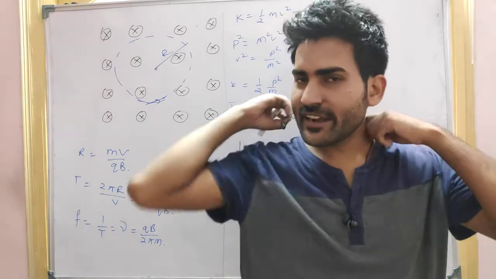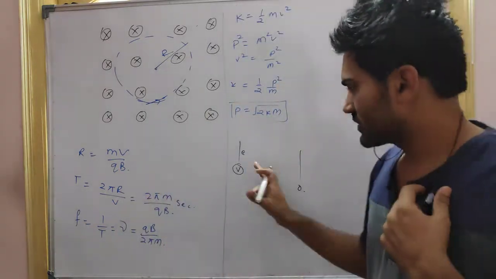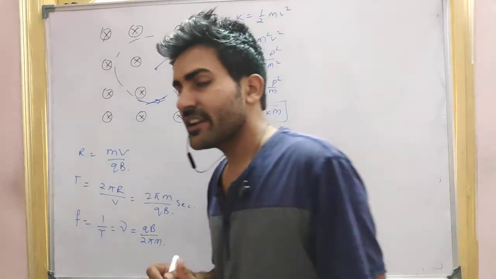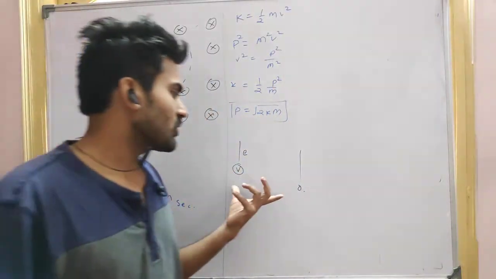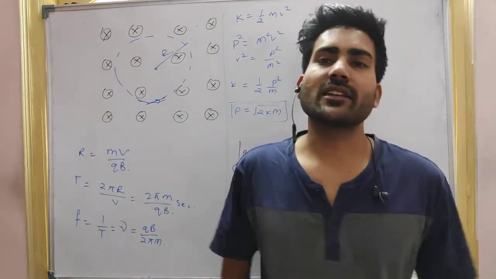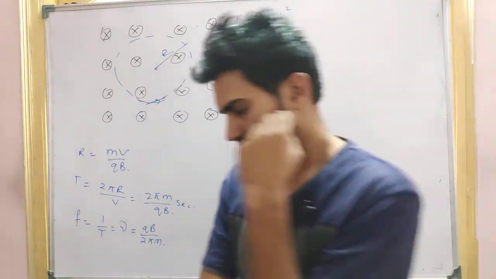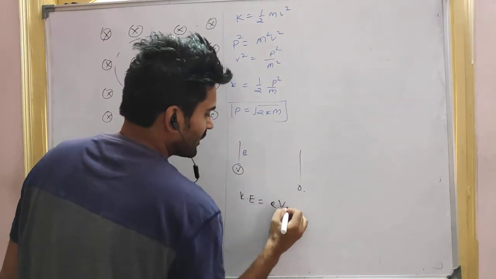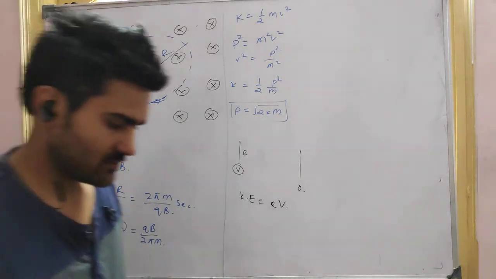Let's say the charge is e. If it is accelerated between two plates having a potential difference V, at what kinetic energy will it be accelerated? Tell me, guys. I think it is eV. So the kinetic energy will be eV.